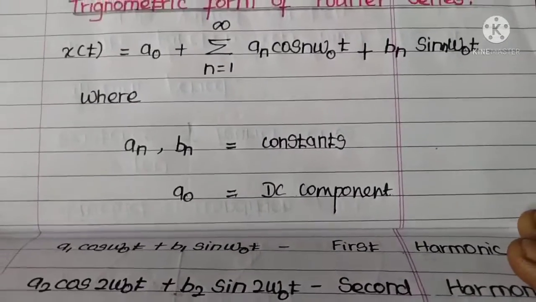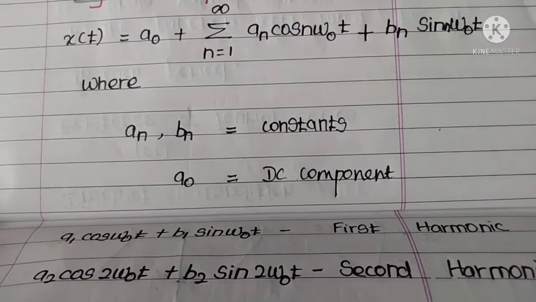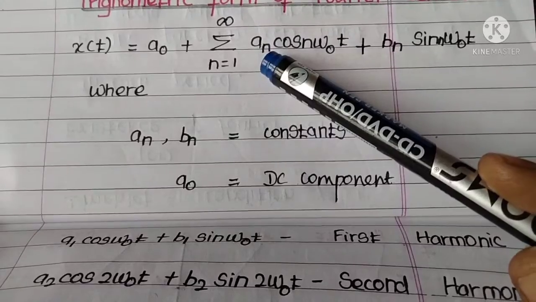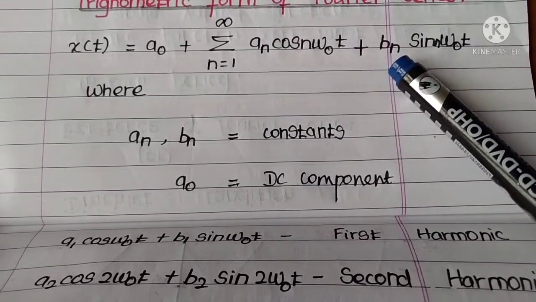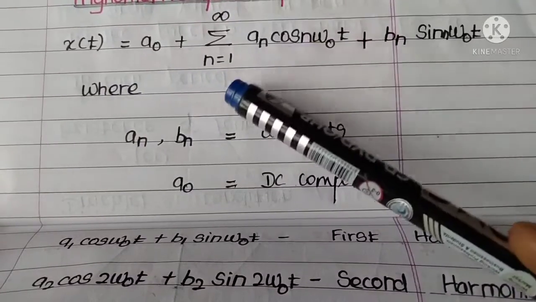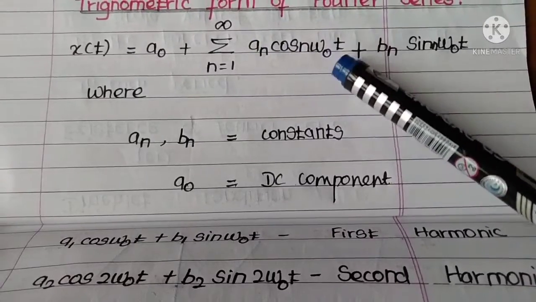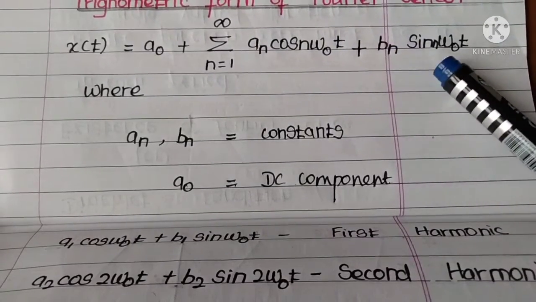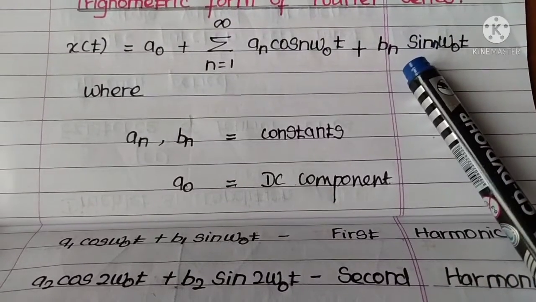First, what is a naught? a naught is a DC component. a n is a constant and b n is also a constant. The value of n varies from 1 to infinity. If we substitute 1, it will become a1 cos omega naught t plus b1 sin omega naught t, which is said to be the first harmonic component.